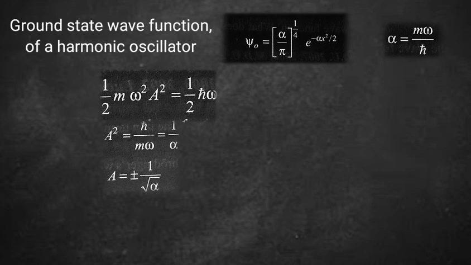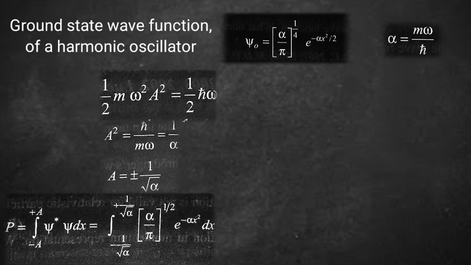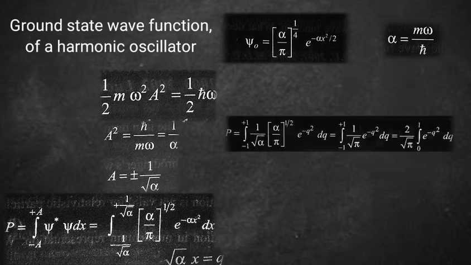In the ground state of the oscillator, the probability of finding a particle in the classical region between negative a and positive a is given by P equals the integral from negative a to positive a of psi star psi dx. We can put the value of a in the equation and get the integral from negative 1 by root alpha to positive 1 by root alpha of (alpha upon pi) to the power 1 by 2 e to the power negative alpha x square dx. We can substitute root alpha x as q. Now P is equal to the integral from negative 1 to positive 1 of (1 upon pi) to the power 1 by 2 e to the power negative q square dq.